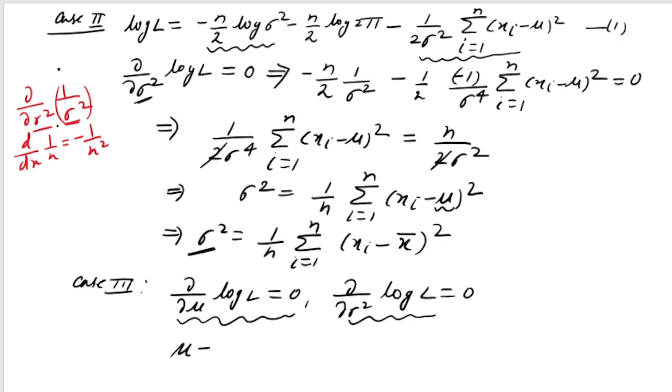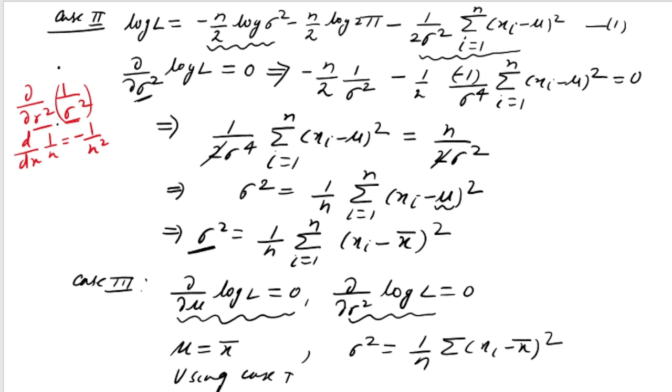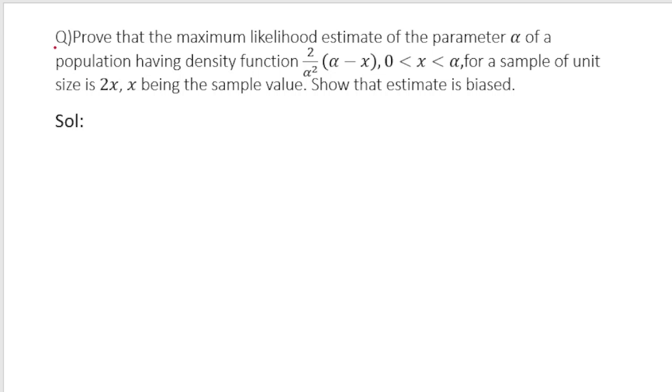So this will give me mu is equal to x bar, which you have already seen, and this will give you sigma square is equal to 1 by n summation xi minus x bar whole square. So this is the simultaneous estimation of mu and sigma square. You don't have to do it separately. You can write that using case 1 and 2 we have this. So this is how the maximum likelihood estimation problems are done. Well, so this is the next problem.